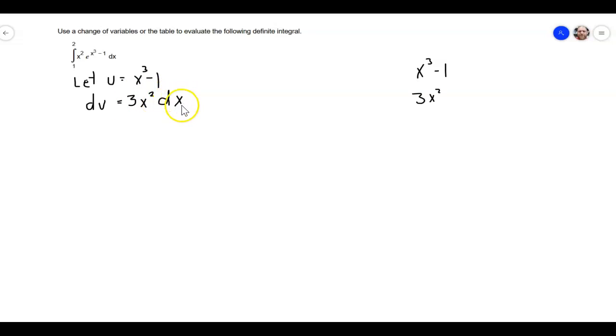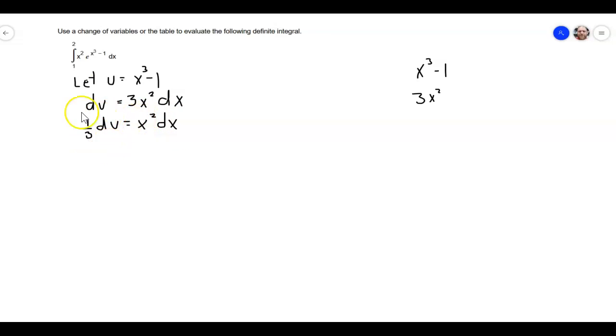That's the derivative with respect to x. But look, I have an x squared dx, so I don't want that 3 in there. So I'm going to divide both sides by 3, and I get one third du is equal to x squared dx.